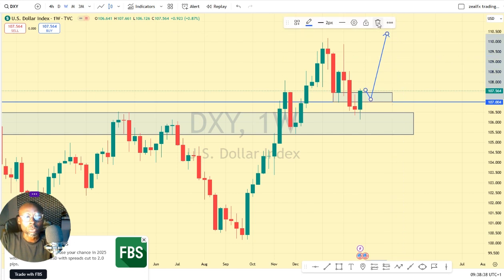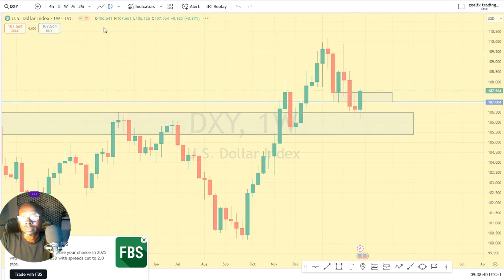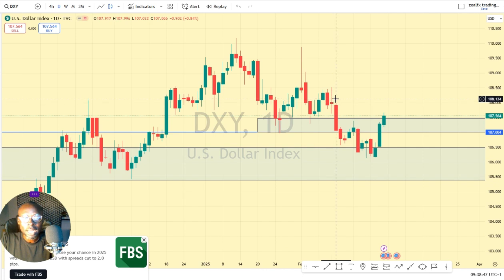So let's look at the daily chart of the dollar index. On my daily chart, we can also see that we previously had a series of lower highs, and you can see now that price has closed above a lower high. So long as price closed above this lower high, and this particular previous support that turned to resistance